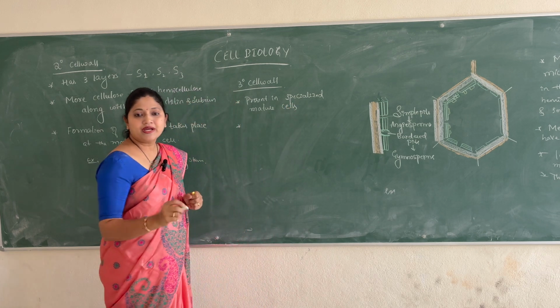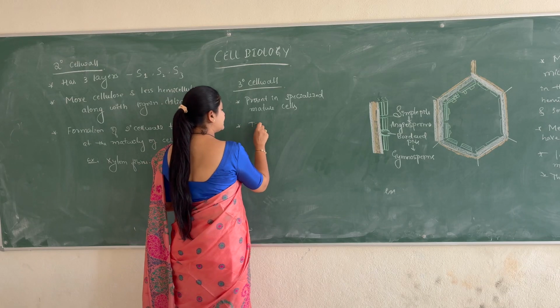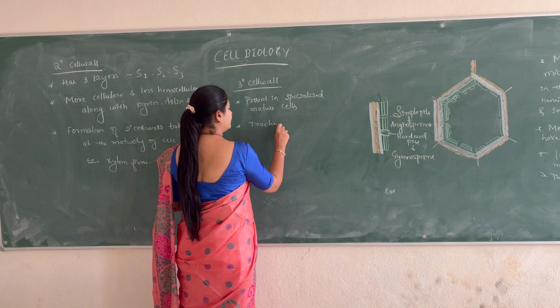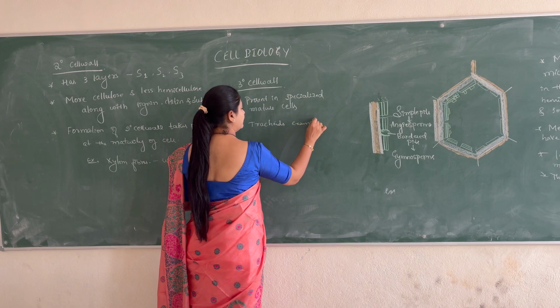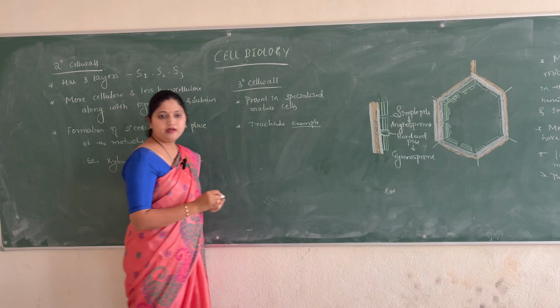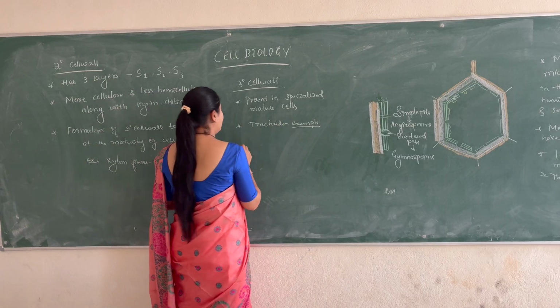Okay. So for example, we can take tracheids. Tracheids are the example.